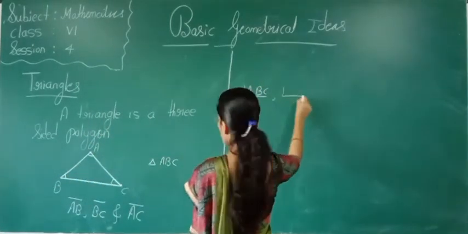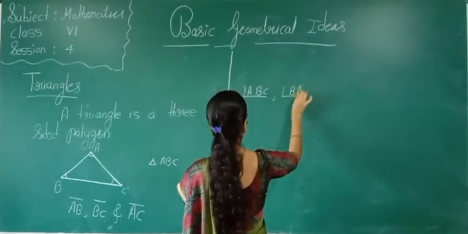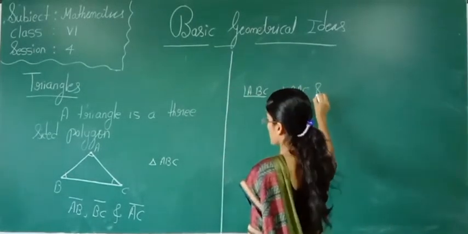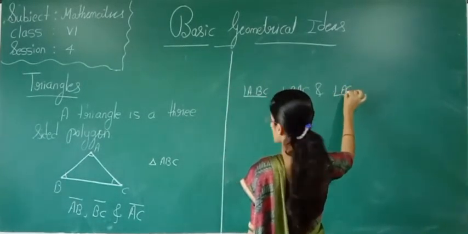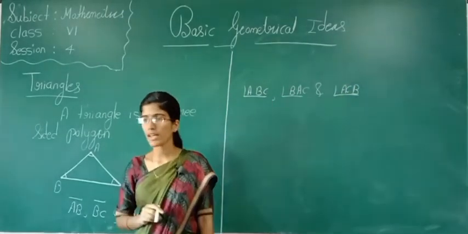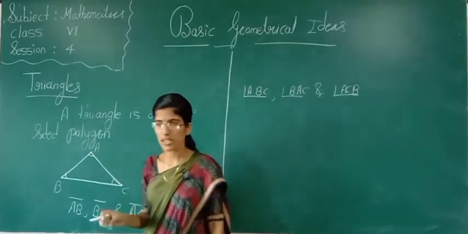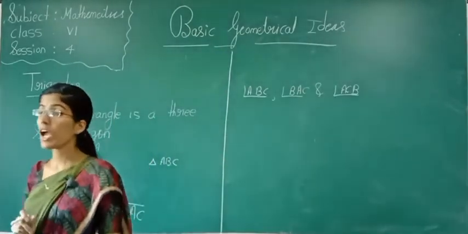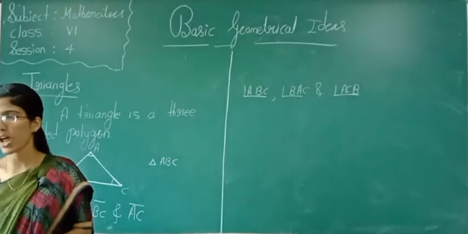Again, angle BAC, and one more angle, angle ACB. So 3 vertices, 3 sides and 3 angles are there for a triangle.